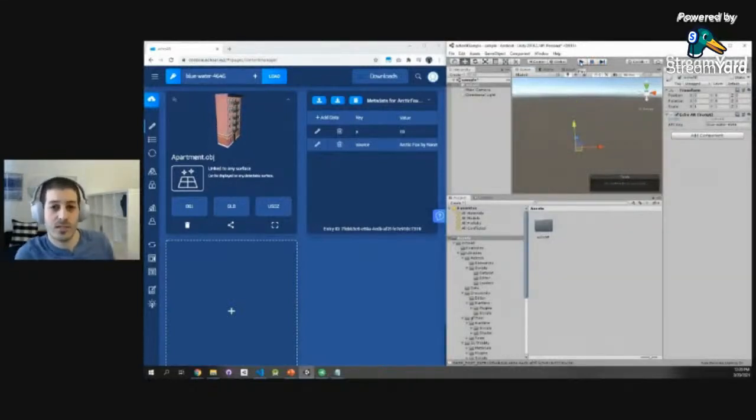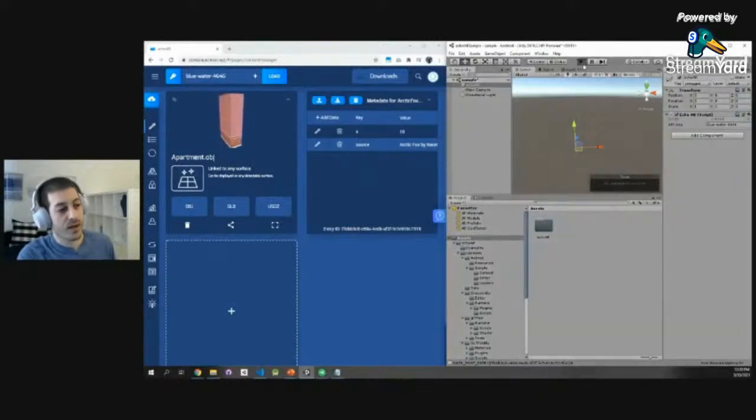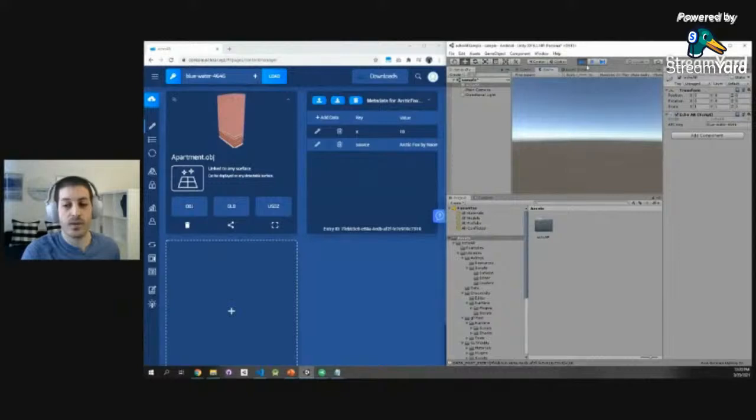Remember, nothing actually persists in memory. Everything comes from the cloud and is rendered in real time. What's cool about this is, again, the app that you're going to build will be super, super small, and you're able to push updates in real time. If I press play again, data will stream from the cloud to the device once more, to the game engine.